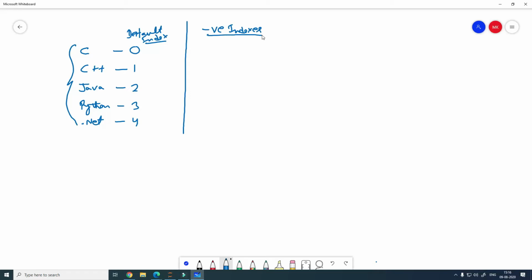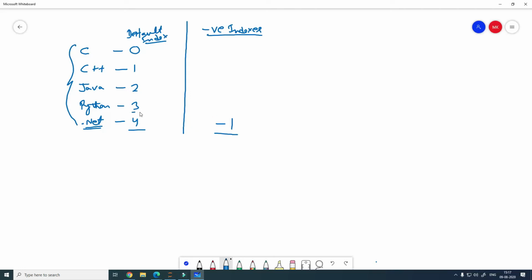How do we write negative indexes? It will start from the last element in the list. You can refer to this element, which is .NET, by specifying -1 as the negative index. So when you specify -1, you're referring to the last index. Writing 4 or writing -1 in this list is going to be the same.